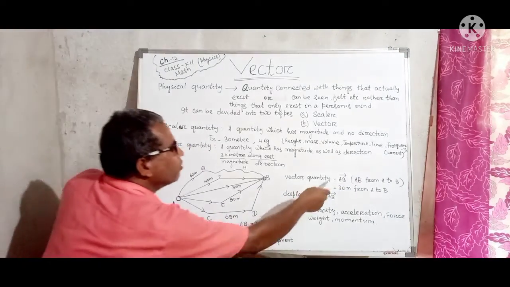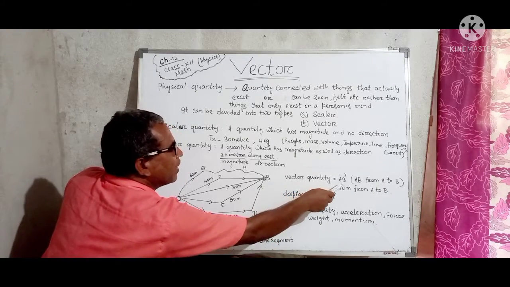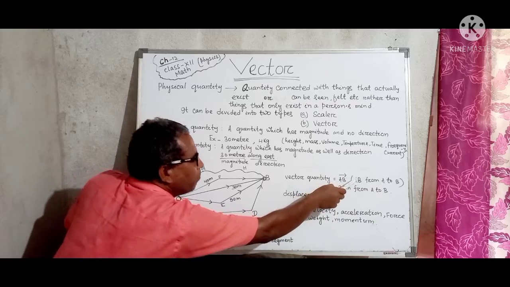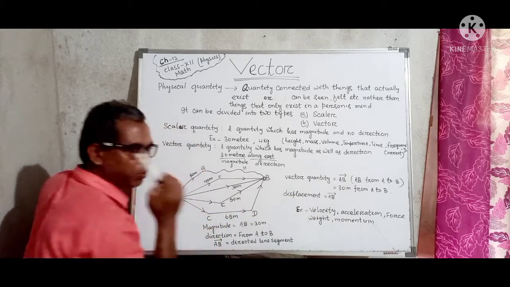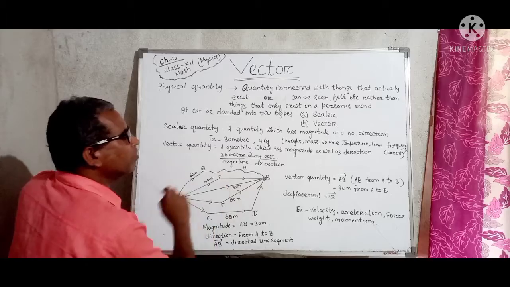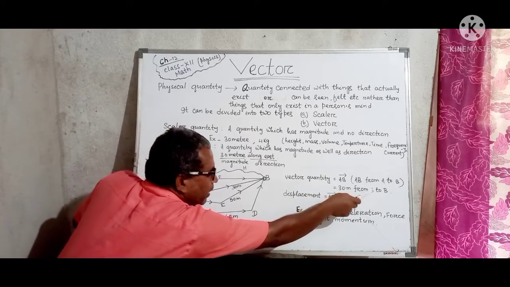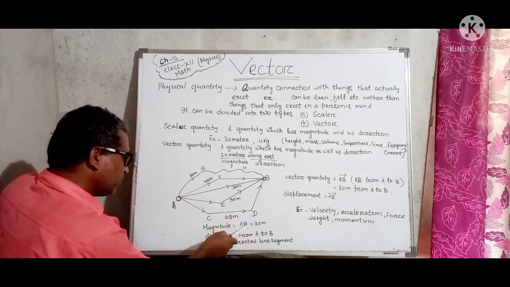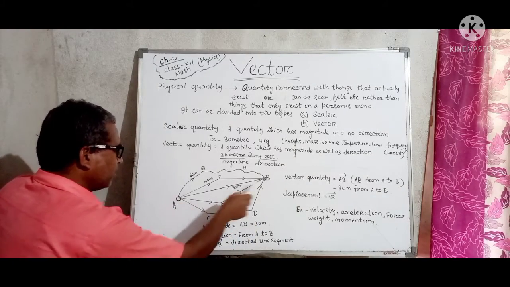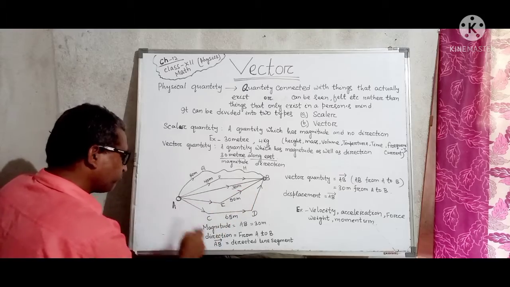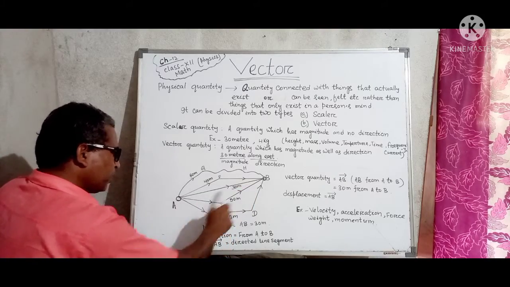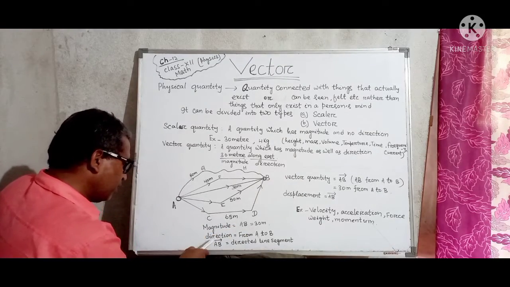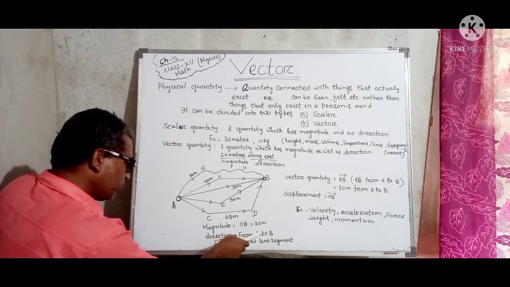Okay, so here a vector quantity is written like this: AB with an arrow mark. It means AB has a magnitude: AB is 30 meter, 30 meter from A to B. Okay, you see here the magnitude of AB is the length, or the shortest distance. AB is equal to 30 meter. The direction is from A to B.